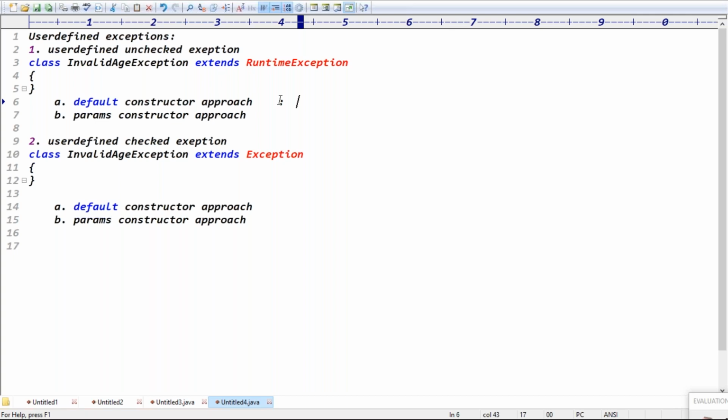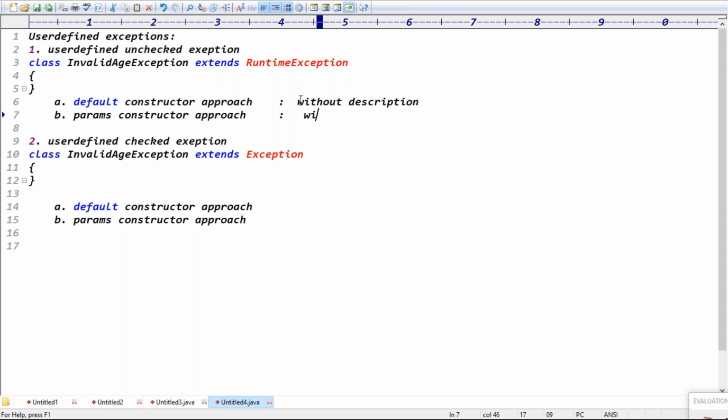When you create your exception using the default constructor approach, it is just displaying the exception message, without description. But if you want the exception with the description, you can go for the parameterized constructor approach.